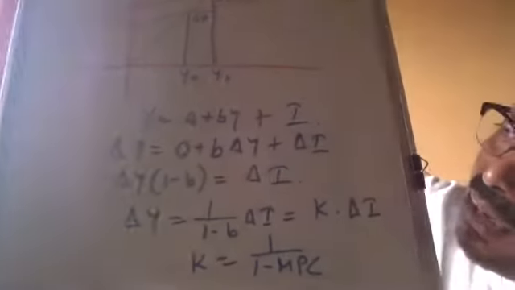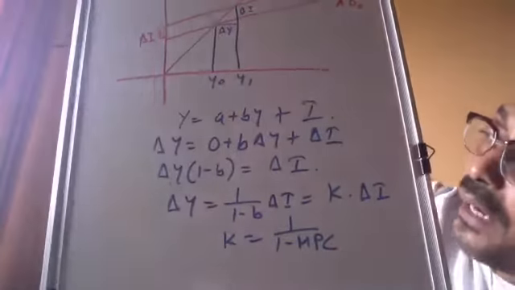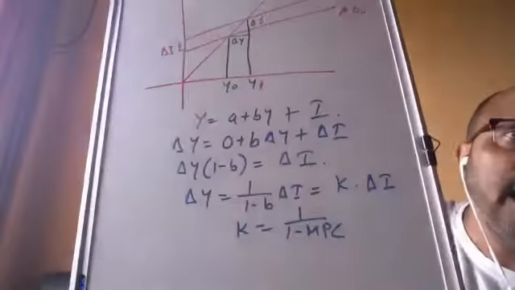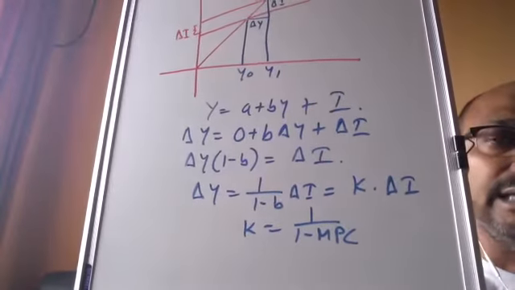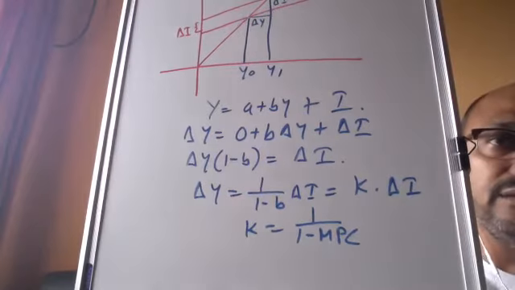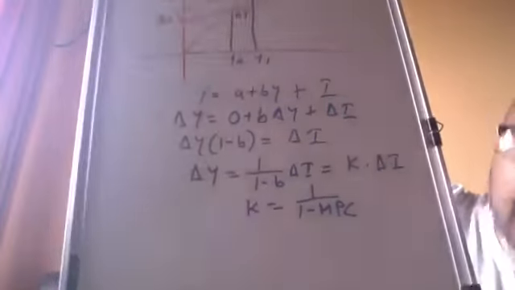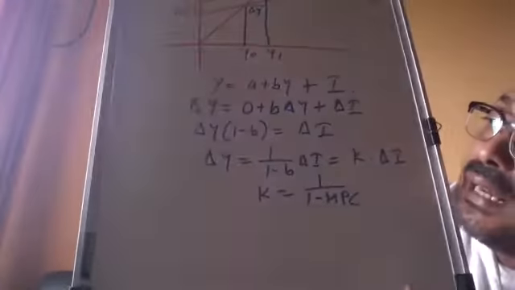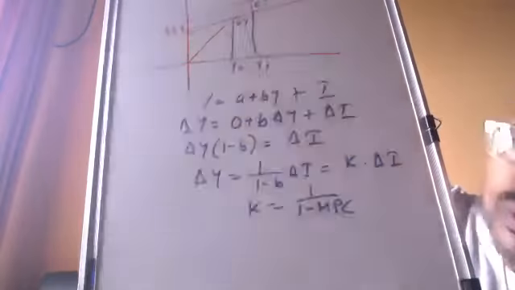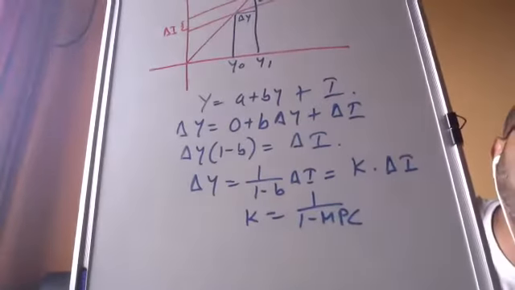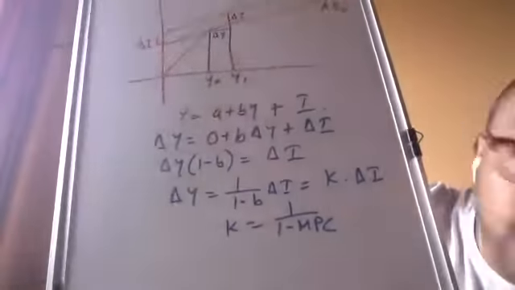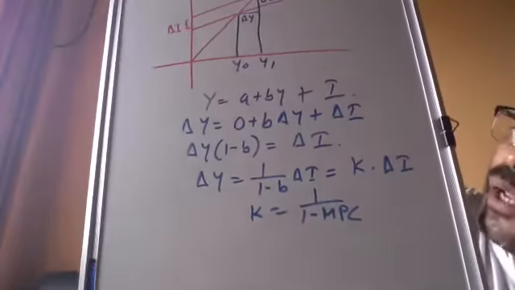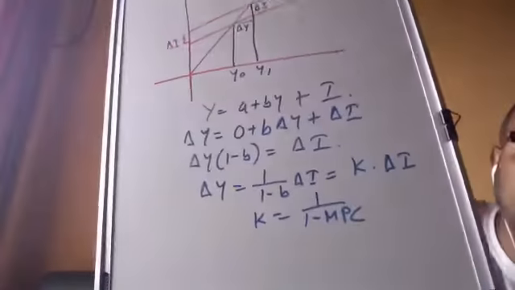So I have written directly Y is equal to A plus BY plus I. Now investment is increased. As a result, income is also increased. So everything is increased by delta. Delta A equals 0, because A is constant. There is no change. That is why we have written 0. B is also a constant. So it will be B delta Y plus delta I.